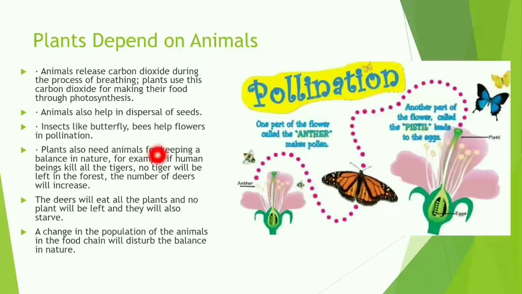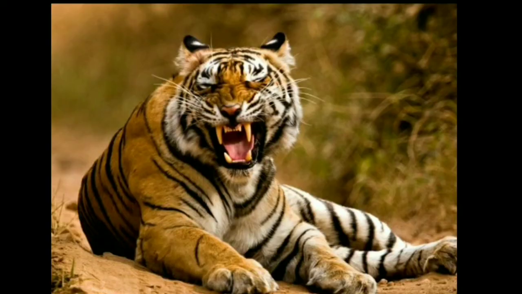Plants also need animals for keeping a balance in nature. For example, if human beings kill all tigers, no tiger will be left in the forest. The number of deer will increase in the absence of their predator. So what will be the result? The deer will eat all the plants and no plants will be left, and they will starve eventually. A change in the population of any animal in the food chain will disturb the overall balance in nature. That means we need all the organisms.